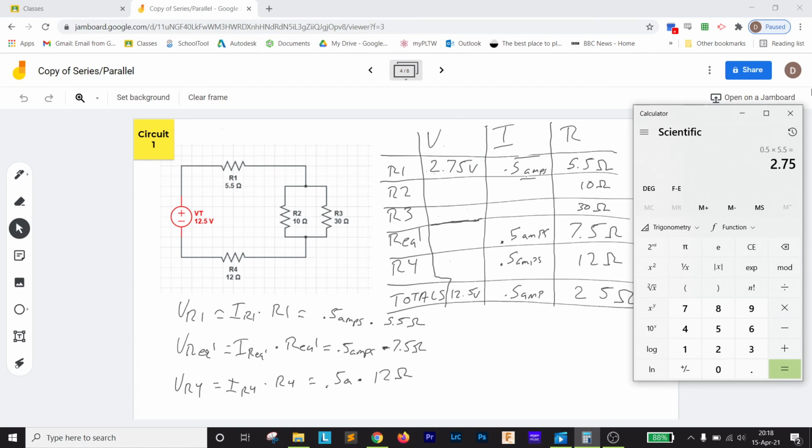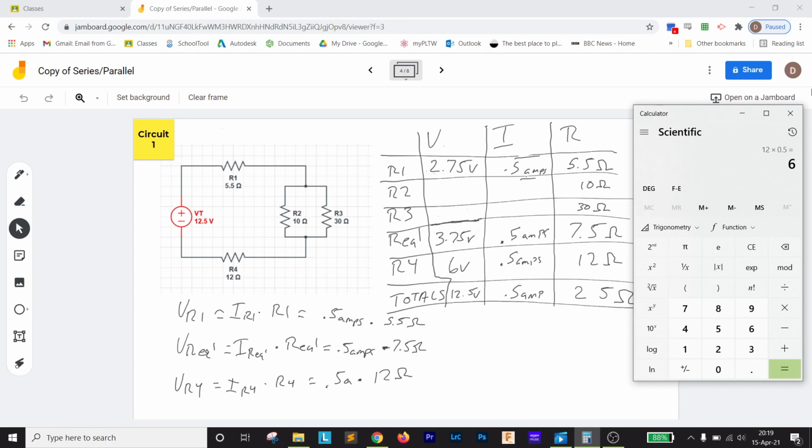For the equivalent resistance here, if we do 0.5 times 7.5, we get, that is not correct because I divided. 0.5 times 7.5, we get 3.75 in there, 3.75. And then for resistor 4, it'd be 12 times 0.5. So we get 6 volts here. 6 volts. And that's going to add up to 12.5. So that's following Kirchhoff's laws there.